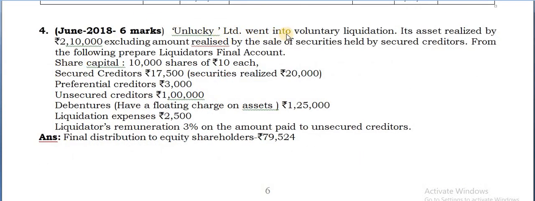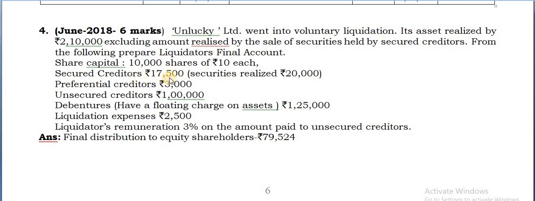Unlucky Limited went into voluntary liquidation and its assets realized 2,10,000, excluding the amount realized by the sale of securities held by the secured creditors. Implying here, the secured assets are realized by the secured creditors. Therefore, whatever the amount recovered out of it, only the surplus, if any, can be taken here. This is nothing but the value of other assets. Prepare the liquidator's final account. Share capital is given.